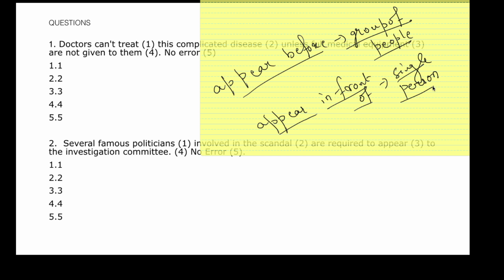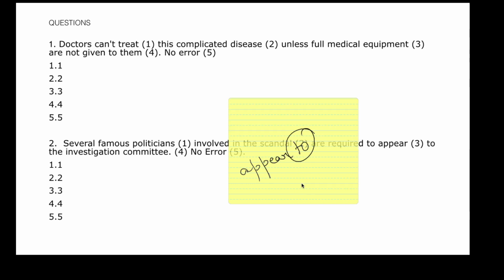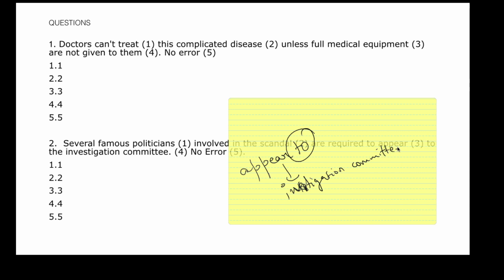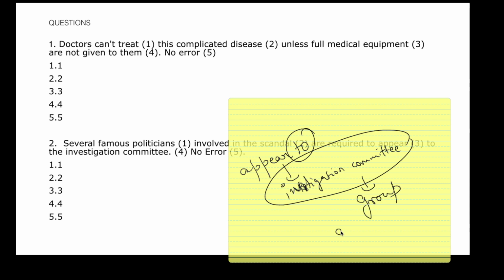If you look at the question, it says several famous politicians involved in the scandal are required to appear to the investigation committee. You can never appear to. Since the investigation committee is a group, what you will be using is appear before.